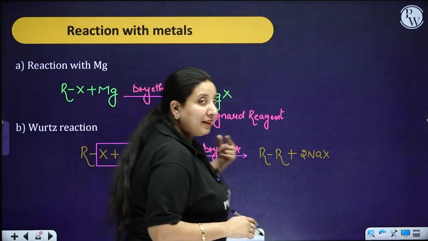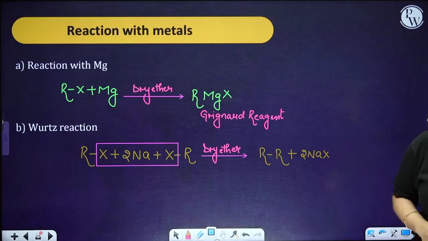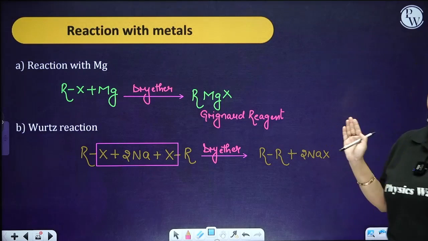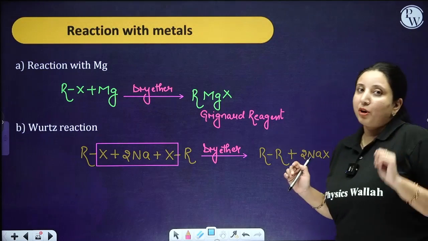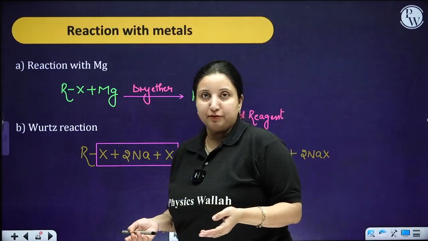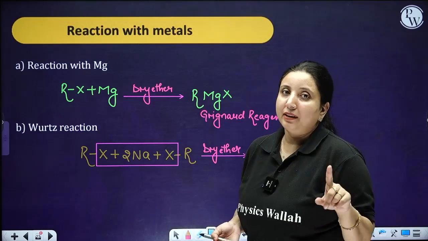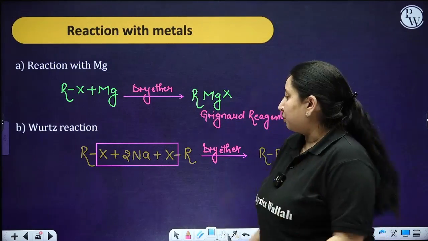If you remember, in alkanes I have told you already that if you are not going to use a dry ether, there will be the presence of moisture. If you are going to use a wet ether, then you are not going to get the alkane, but you are going to get the alcohol over here.